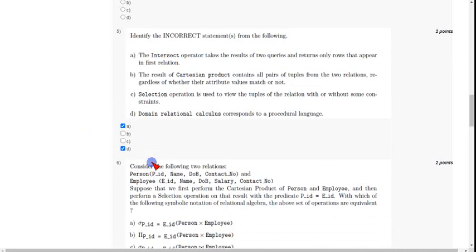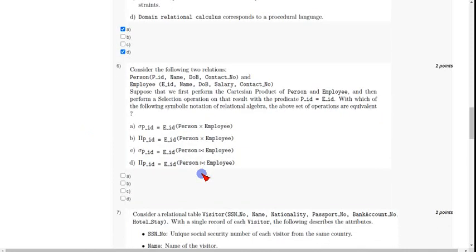Coming to the sixth question, the answer is option A, sigma PID equal to EID of person cross employee. So mark option A as the correct answer for the sixth question.